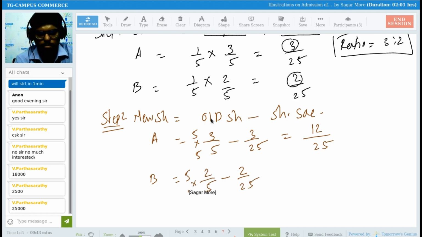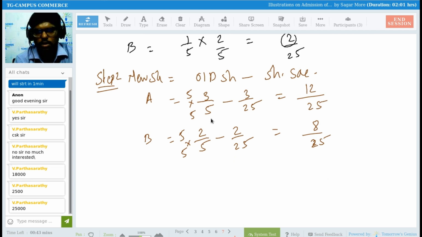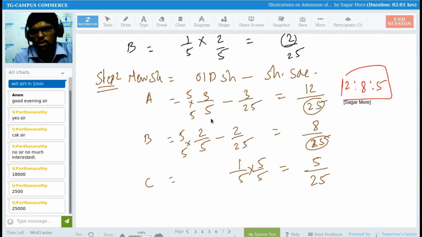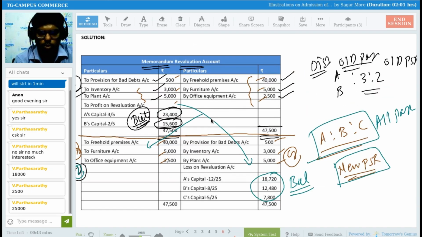If I do it by LCM, 8/25. And for C, 1/5. We know the denominator has to be equal, so multiply by 5/5, 5/25. So my new ratio is 12:8:5. So we know 12:8:5 is the new ratio.